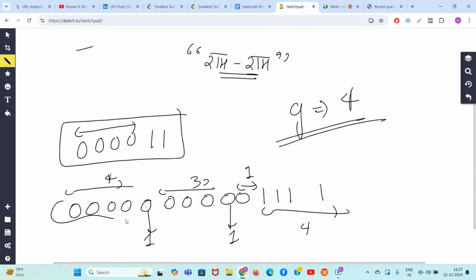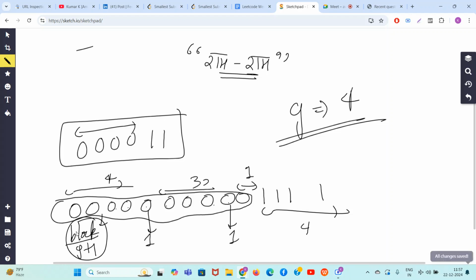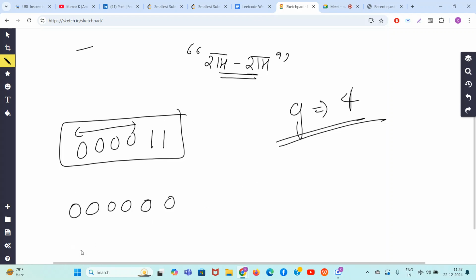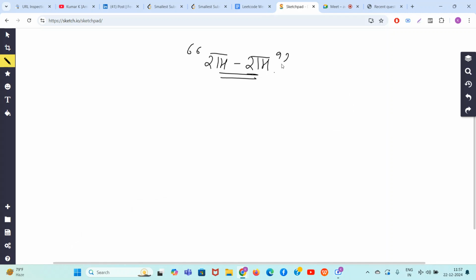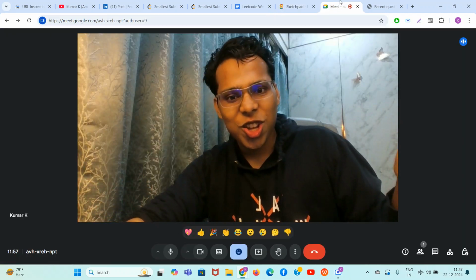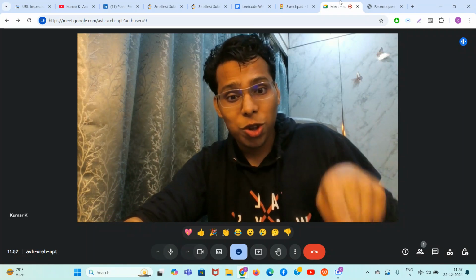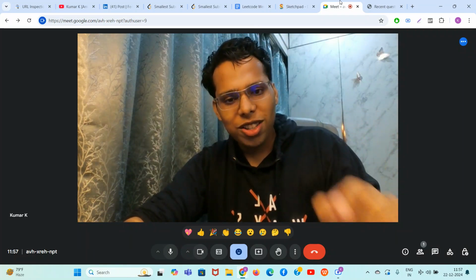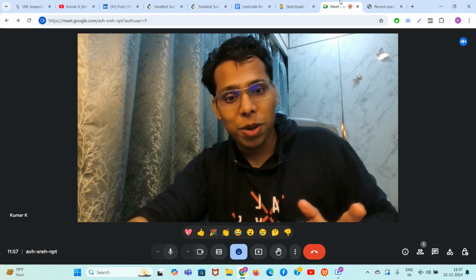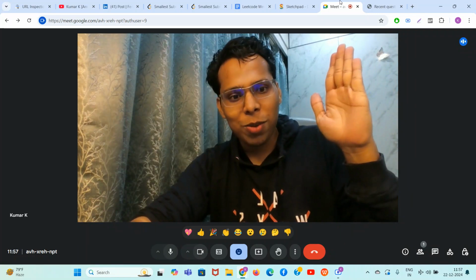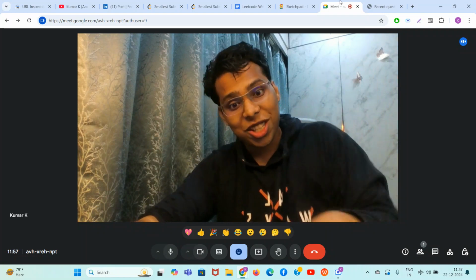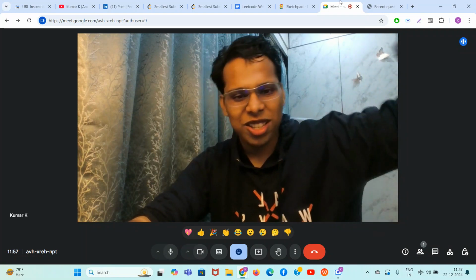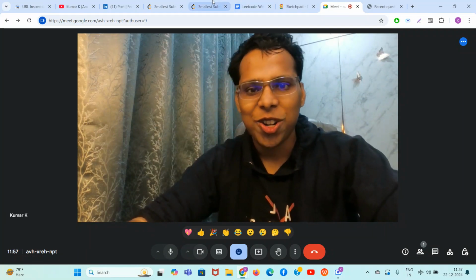So guys, just check the size of this, and block size divided by G plus 1 is the answer. That is the number of operations needed. Okay, so guys, the problem has been solved. You will just traverse the string, check the size of all the blocks of 0 and 1. Now do block size divided by G plus 1, that is the number of operations needed. Once you calculate the total number of operations, if the total is less than or equal to K, the answer is true, else it's false, and the problem has been solved brilliantly now.